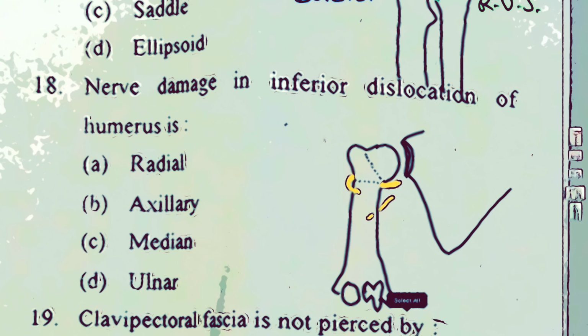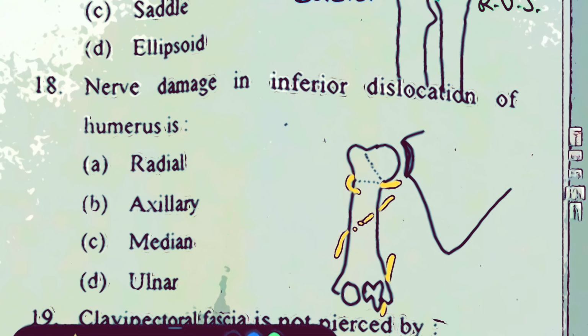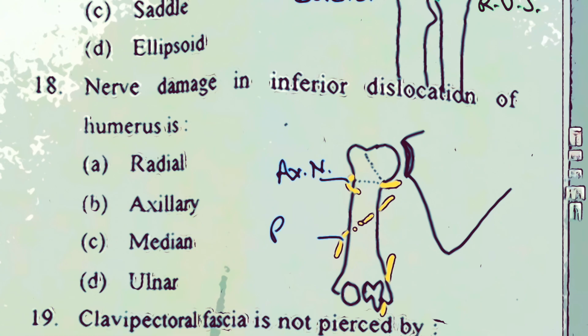Another nerve is the radial nerve, which passes behind the shaft of the humerus in the radial groove, that is the radial nerve. And one more nerve passes behind the medial epicondyle of the humerus, and that is the ulnar nerve. So you have three nerves that you need to remember: axillary nerve, radial nerve, and ulnar nerve. These three nerves are in intimate contact with the humerus, so there are very much chances of injury of these three nerves. However, in the arm there are two nerves which do not touch the humerus: one is the median nerve and the other is the musculocutaneous nerve.